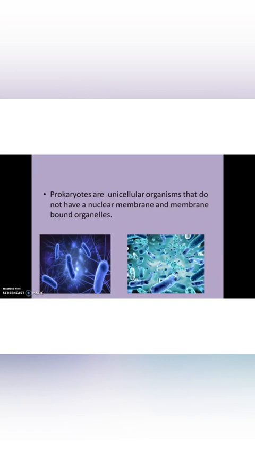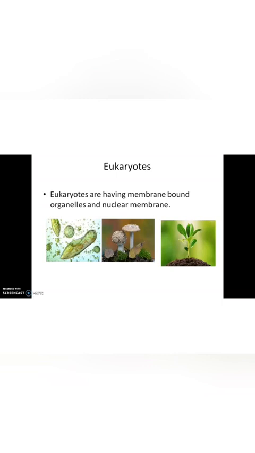Clear? So, prokaryotes are unicellular organisms that do not have a nuclear membrane or membrane-bound organelles. Bacteria and blue-green algae are examples of prokaryotes. Whereas eukaryotes have membrane-bound organelles and a nuclear membrane. The protista, paramecium, fungi, plantae, animalia, all other members come under eukaryotes.